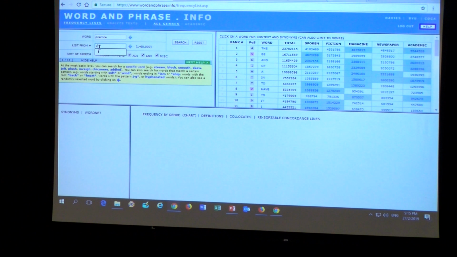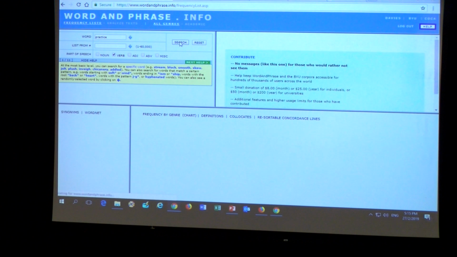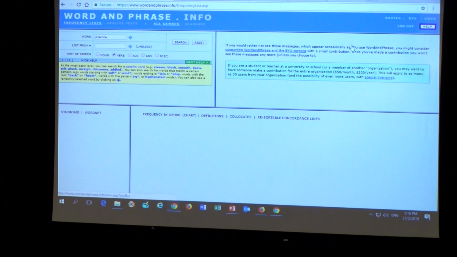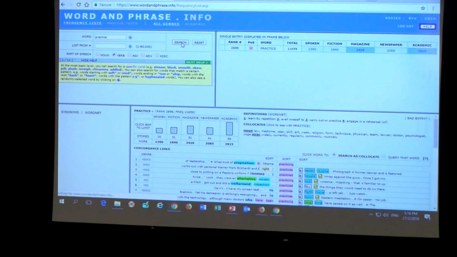This is American English, so you have to use American spelling. Don't use British spelling, right? Okay. So you have to use American spelling, practice as a verb. You can just unselect all the other parts of speech, only keep verb, and then you click on search. Well, from time to time you get this kind of message. It doesn't matter, just ignore it. You just do search again, then we get a result.